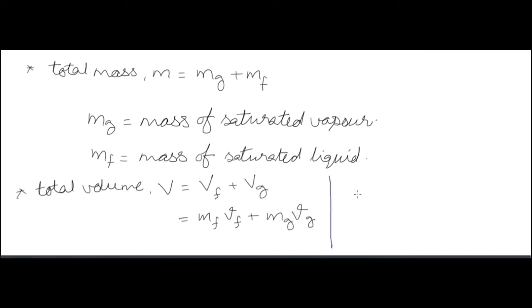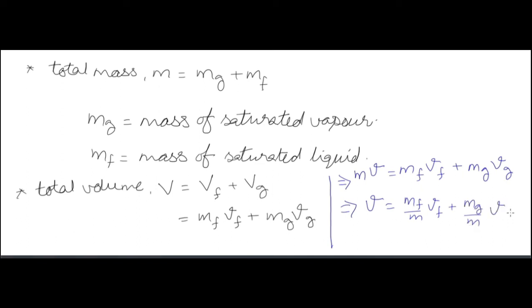So we can do that in terms of specific volume, in terms of the specific volume of saturated liquid and the specific volume of saturated vapor.